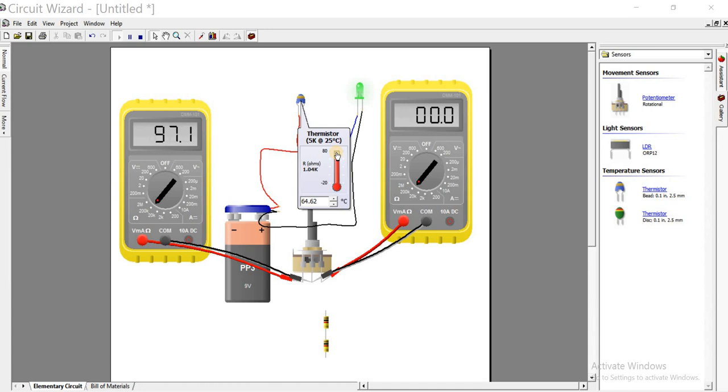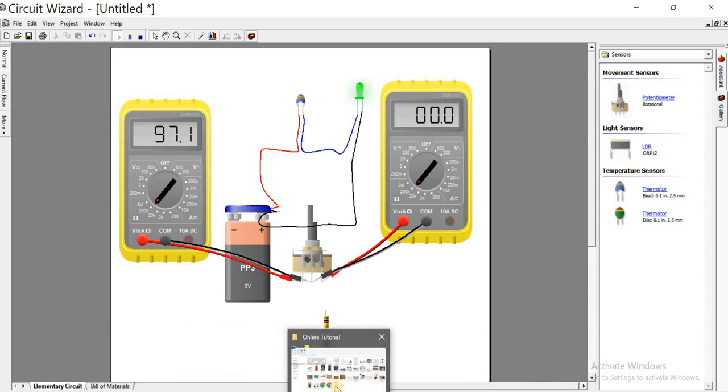We have NTC and we have PTC. I would like you to tell me the type of this thermistor. As I'm increasing the temperature, the LED is coming up. So is this thermistor an NTC thermistor or a PTC thermistor? You can read on NTC and PTC to know the answer. I'll be expecting you to tell me the answer during the discussion time in the group.